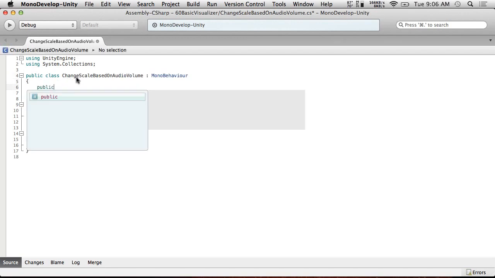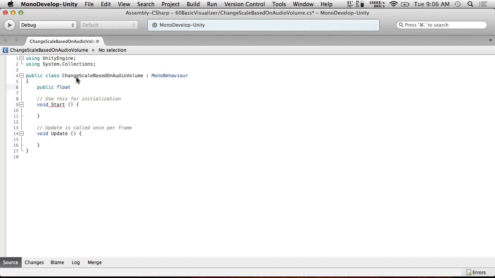So public float, I'm going to make a float called Scale Boost, and I'm just going to default it to 1.0f. And it's actually very simple to do this. Unity has really good tools for doing audio visualization, and that's why I figured it would be a good last-minute change for an episode, and I think people will like it. So all we're going to be changing is the transform.localScale.